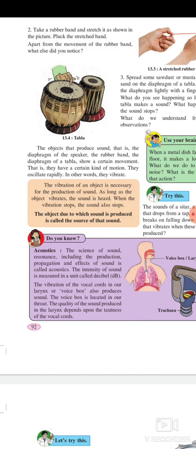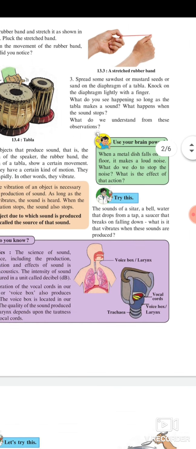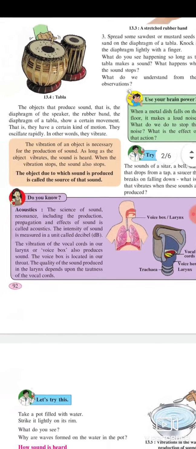The vibration of an object is necessary for the production of sound. As long as the object vibrates, the sound is heard. When the vibration stops, the sound also stops. The object due to which sound is produced is called the source of that sound. Try this. The sound of a sitar, a bell, water that drops from a tap, a saucer that breaks on falling down. What is it that vibrates when these sounds are produced?